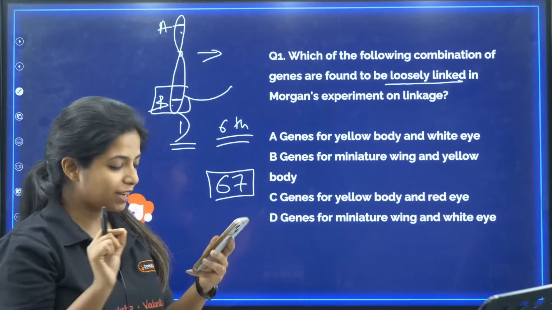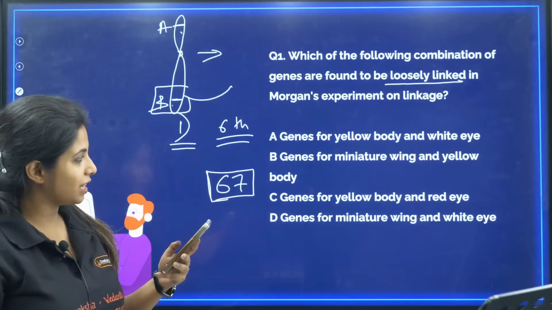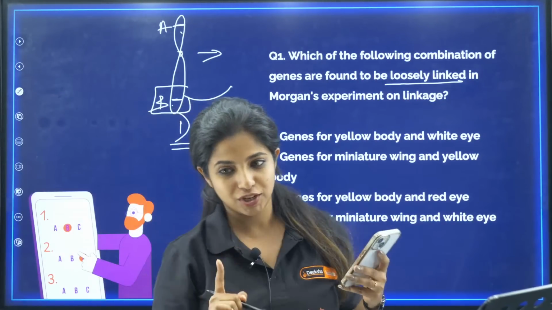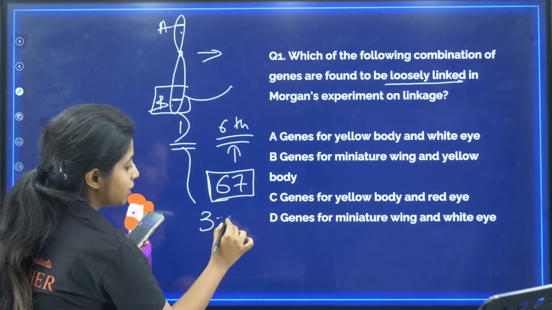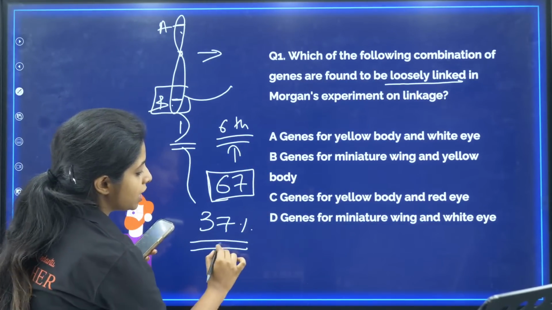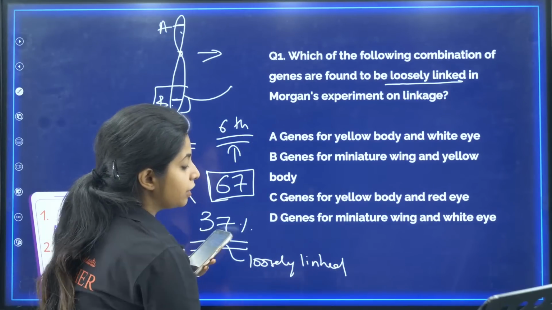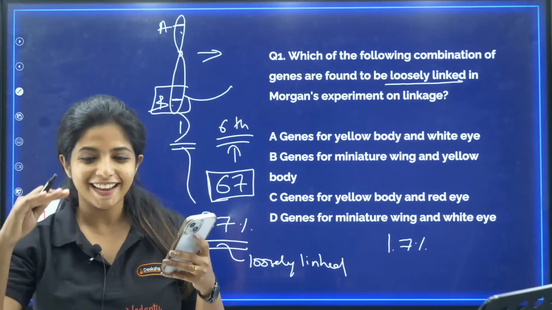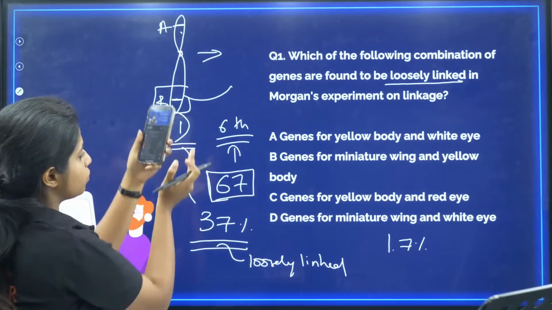Again, if you do not know the answer for this question, go to page 67 of your NCERT, 6th line from down, and you will find the answer. If the amount of recombination is more, say it is showing 37% recombination, that means it is loosely linked. If it is showing 1.7 or 1.3% recombination, that means it is tightly linked. There is less recombination, meaning they are very close to each other.